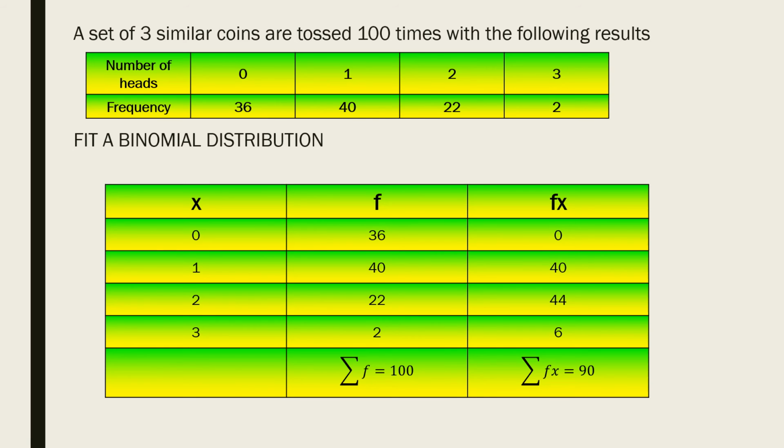0 into 36 is equal to 0, 40 into 1 is equal to 40, 22 into 2 is equal to 44, 2 into 3 is equal to 6. Next we have to sum the second column and third column. Sum of fx is equal to 90 and sum of f is equal to 100.